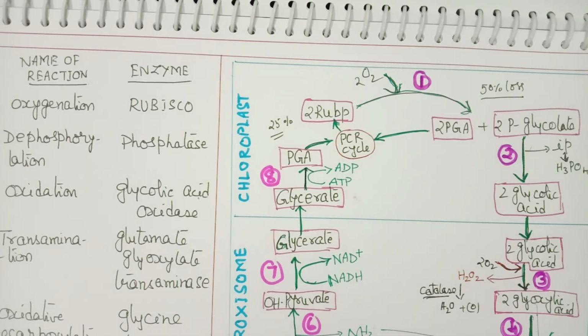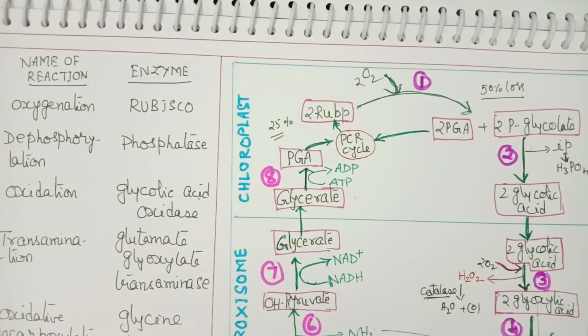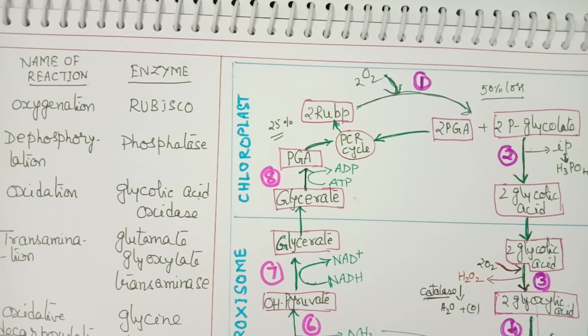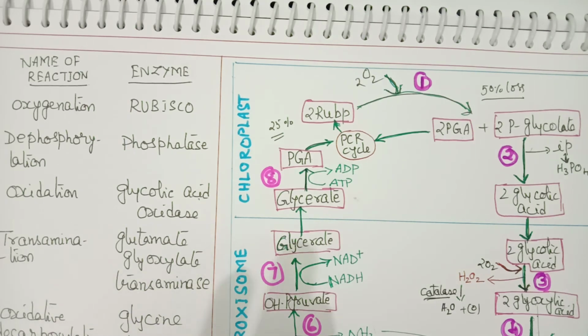So this is what we have discussed up to photorespiration. I think we completed photorespiration. So here I conclude my session, children. I hope it is very clear. I have written detailed notes, and I wanted to explain in this way because you can also refer to that and keep writing it.